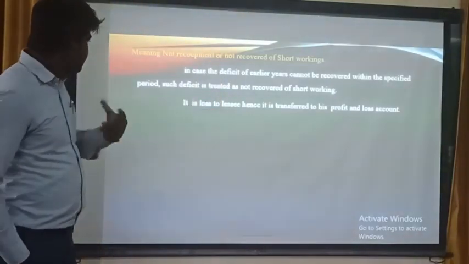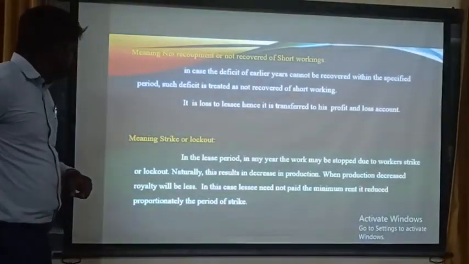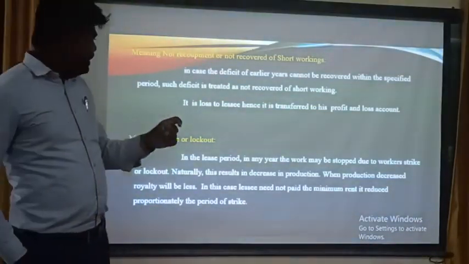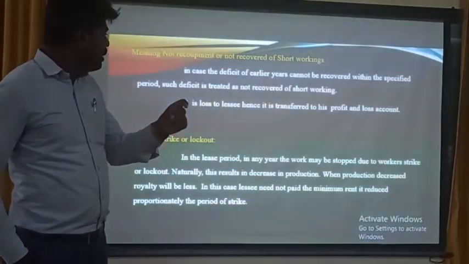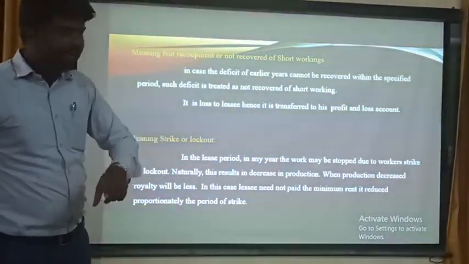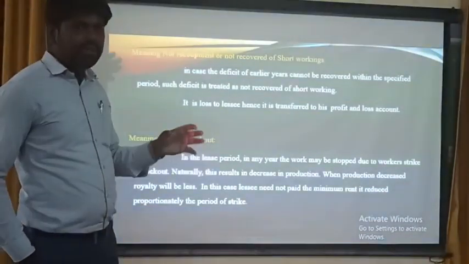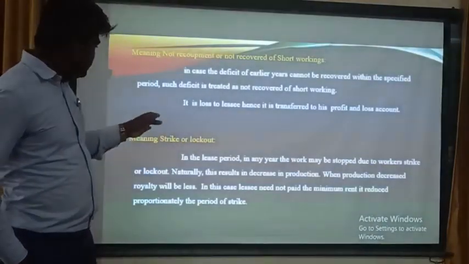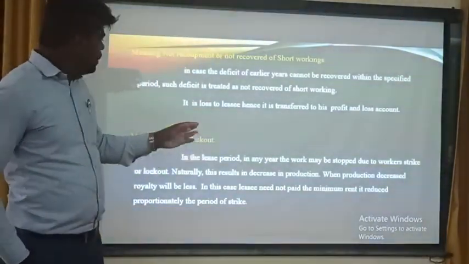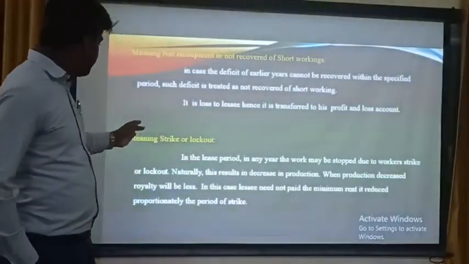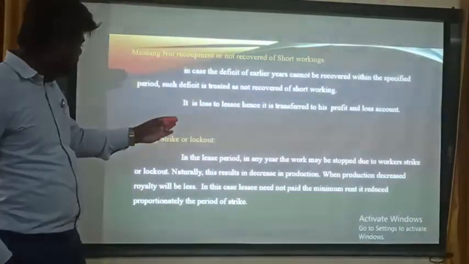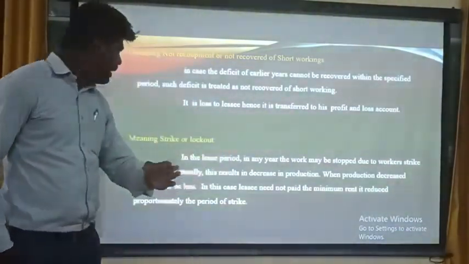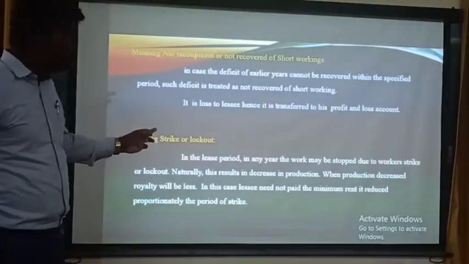Next, meaning of strike or lockout. In the lease period, in any year, the work may be stopped due to worker strike or lockout or lockdown of COVID situations. Naturally, the result is a decrease in production. When production decreases, royalty will be less. In this case, the lessee need not pay the full amount; the minimum rent is reduced proportionately for the period of the strike.